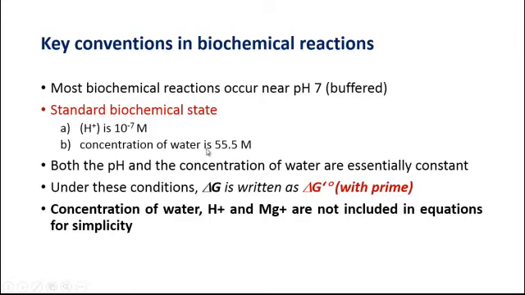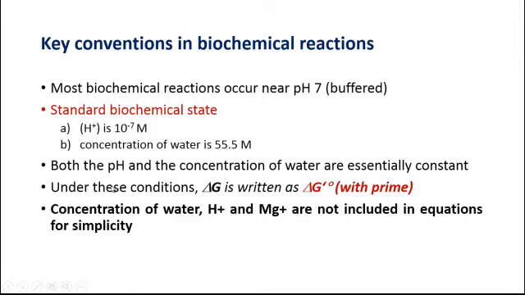We will see in the next slide how the concentration of water is 55.5 molar, and under the conditions when the pH of water and the concentration are taken as constant, then delta G is written with a prime. This means wherever you have delta G written with a prime sign, this would indicate that the reaction has taken place under this much concentration of hydrogen ions and this concentration of water.